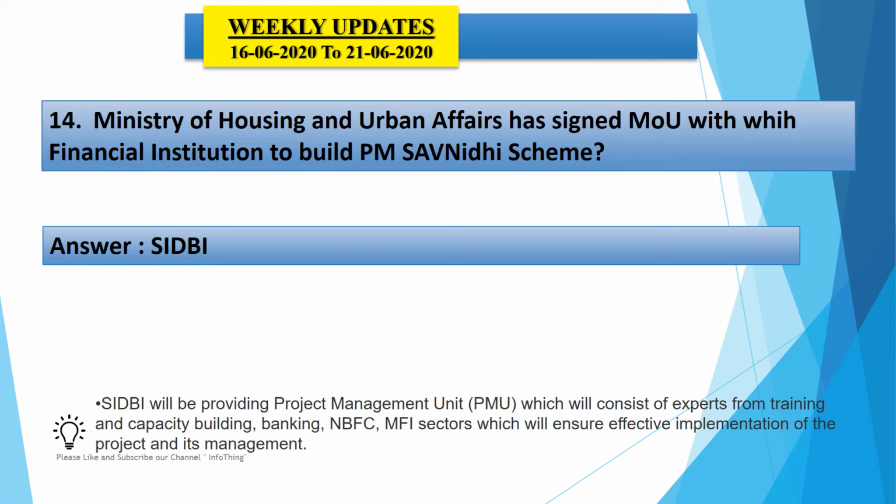So here the answer is Small Industries Development Bank of India. The PM Street Vendors Atmanirbhar Nidhi scheme aims to provide a special micro credit facility to street vendors.